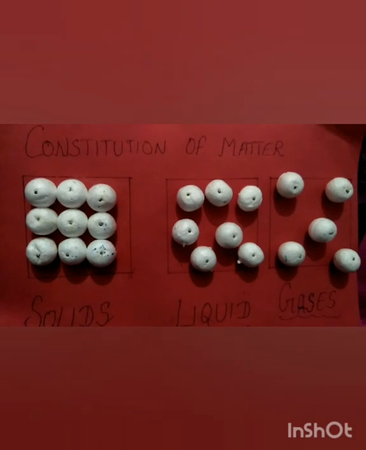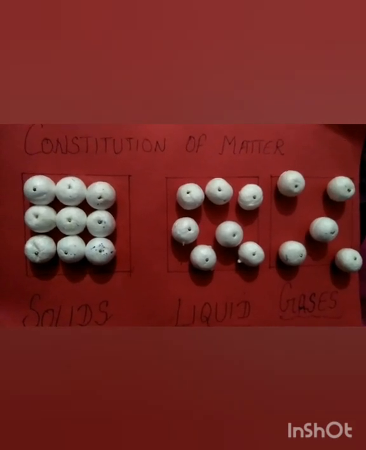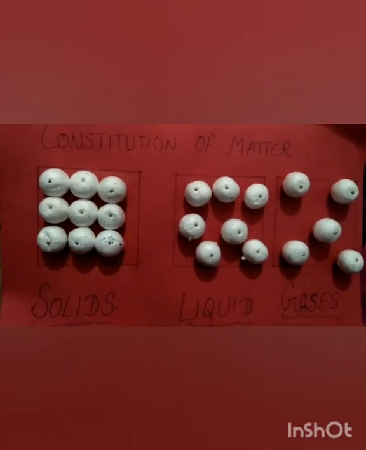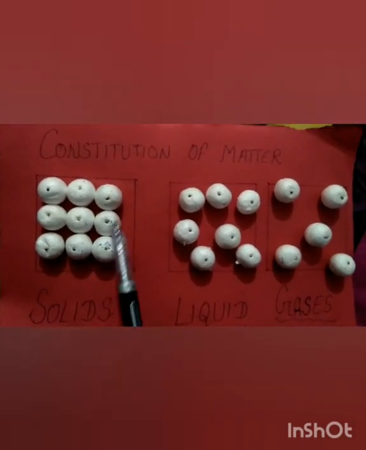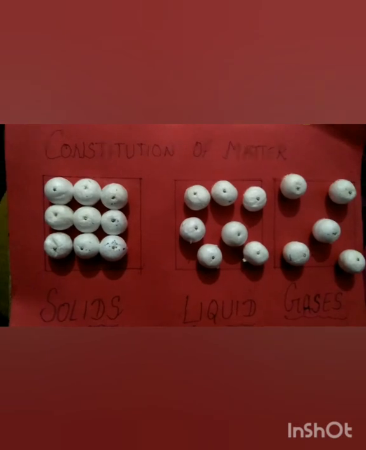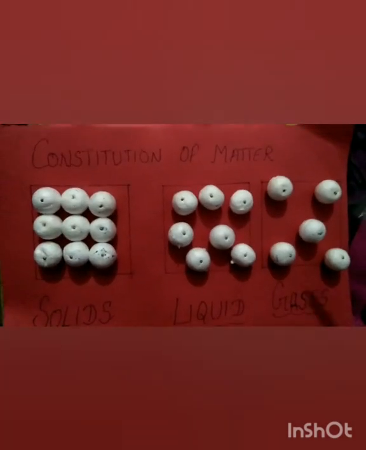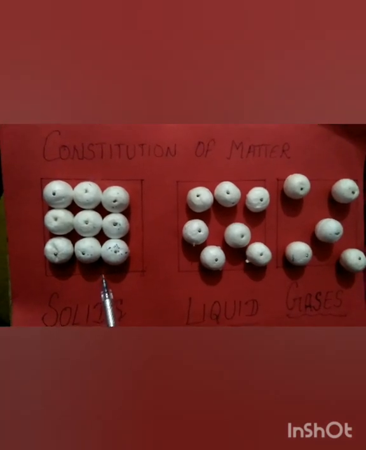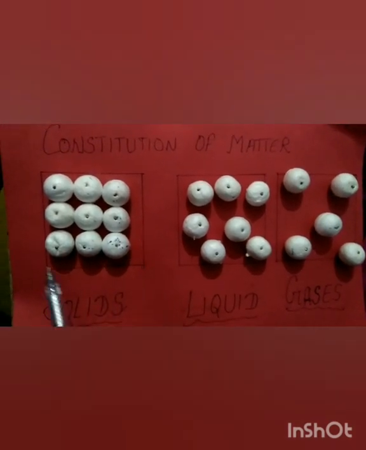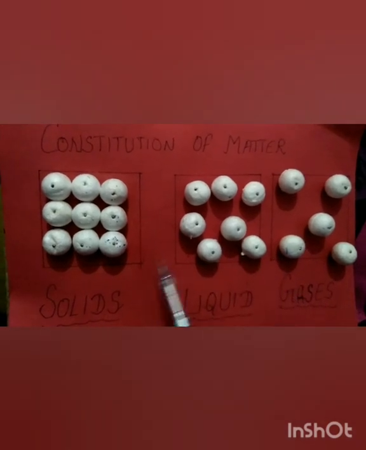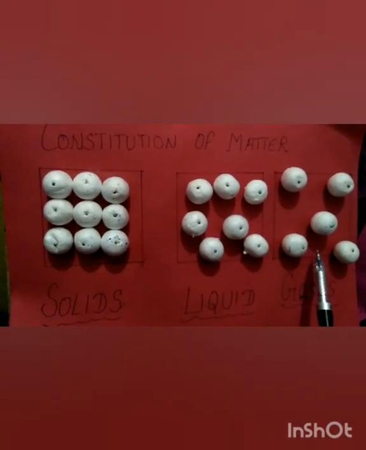Now let us understand the constitution of matter with the help of this model. As we know that the matter is made up of atoms or molecules. So I have considered here some atoms or molecules in the form of these balls, and here suppose we are having three rooms: room 1, room 2, and room 3, and these three rooms are of equal size.